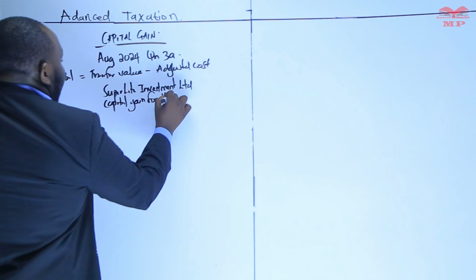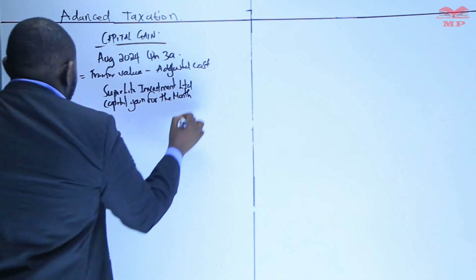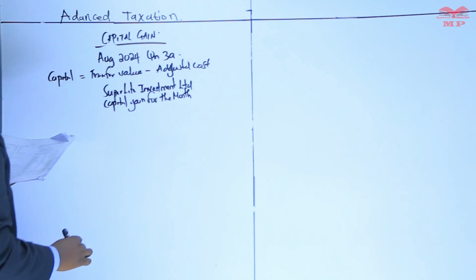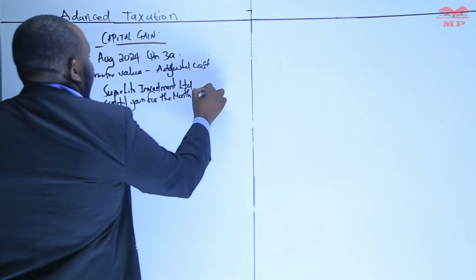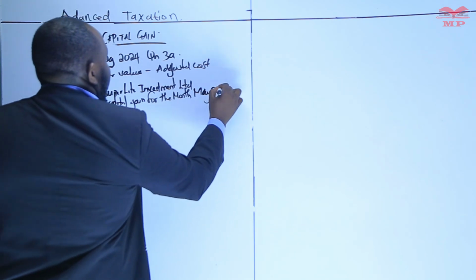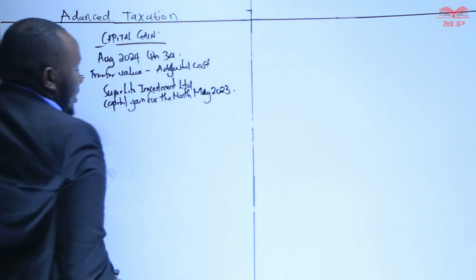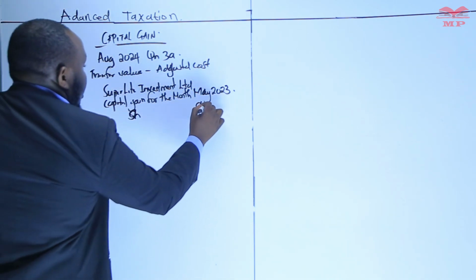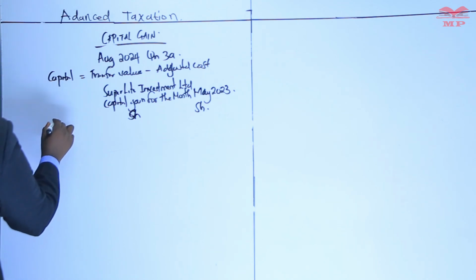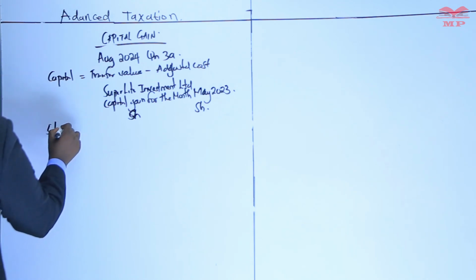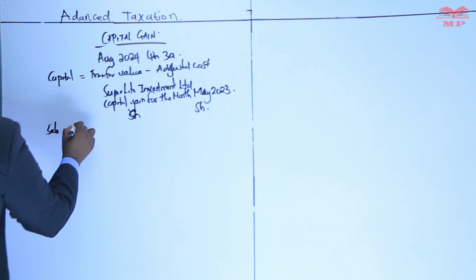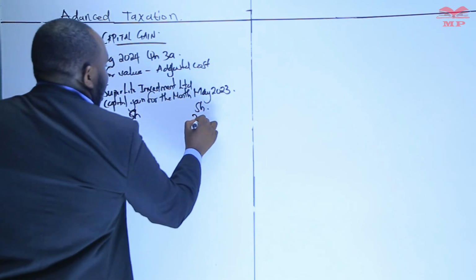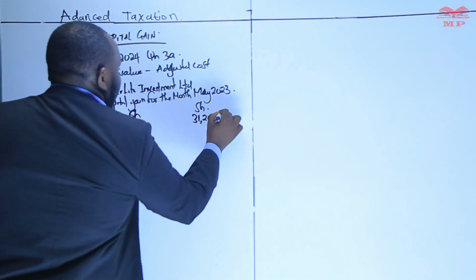We say for the month of May 2023. So I'll have shillings here. Then I talk about sales proceeds, or the selling price. Sales proceeds is a figure of 31,200,000.